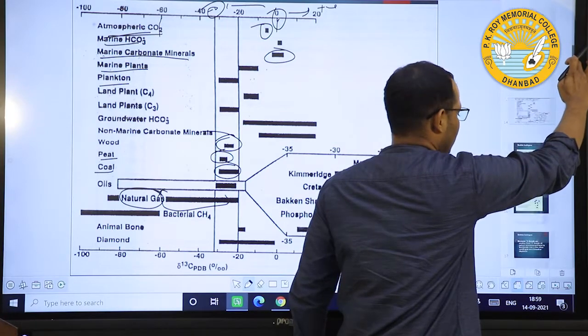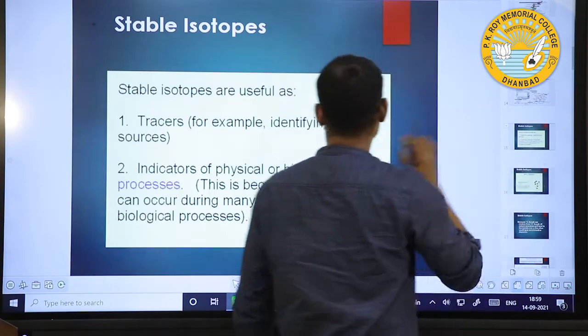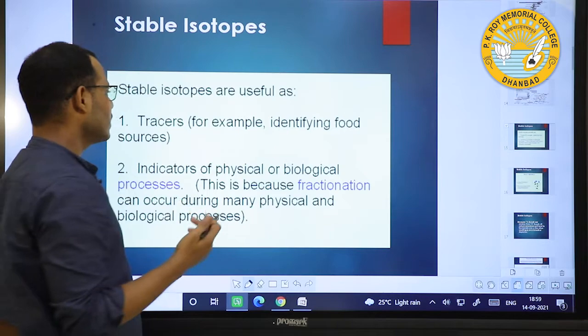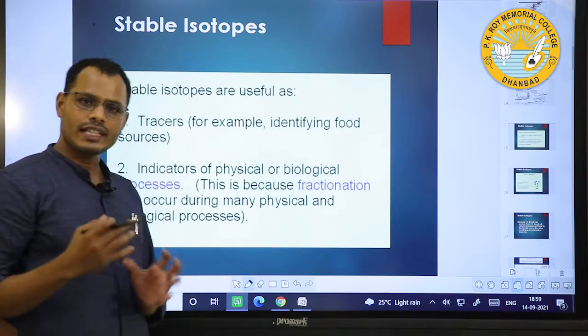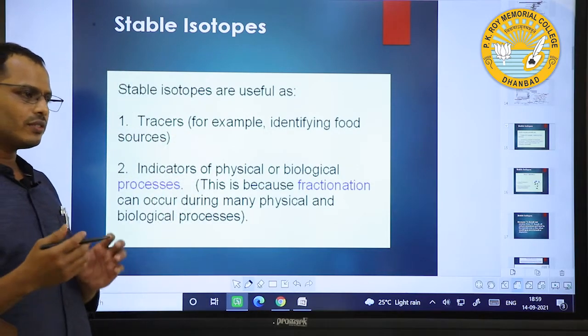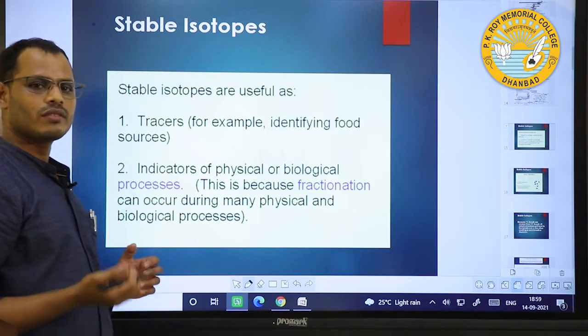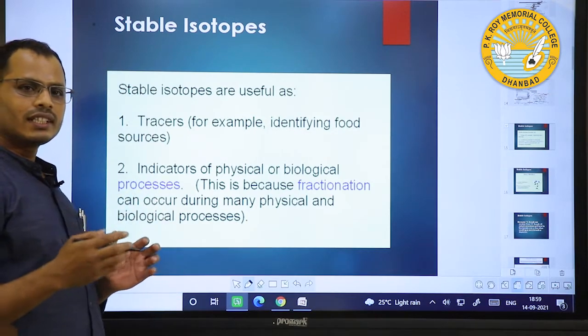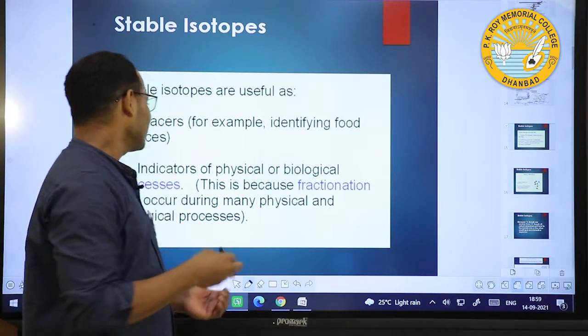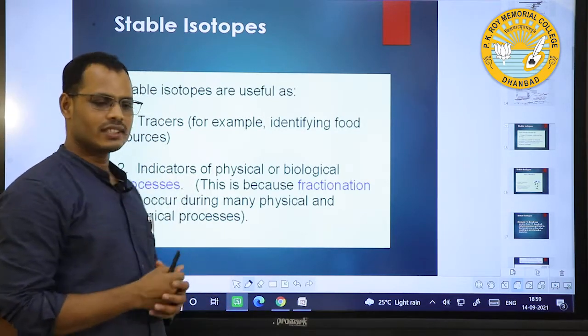I have already discussed that stable isotopes are generally used to trace the source from where something comes.